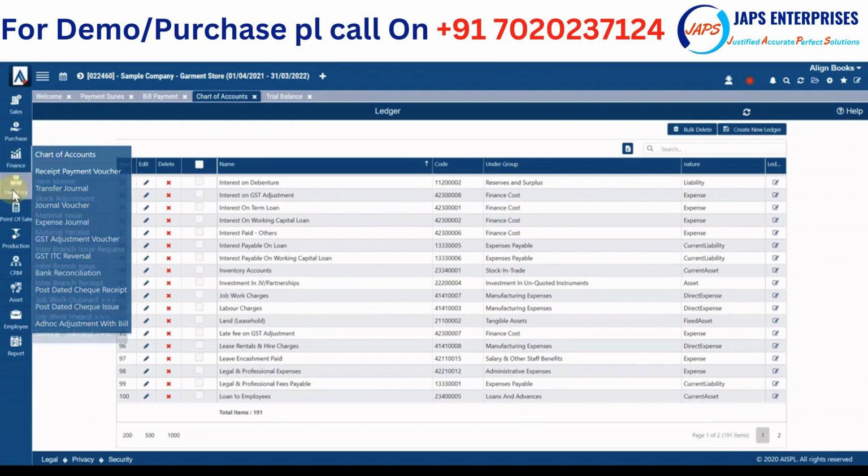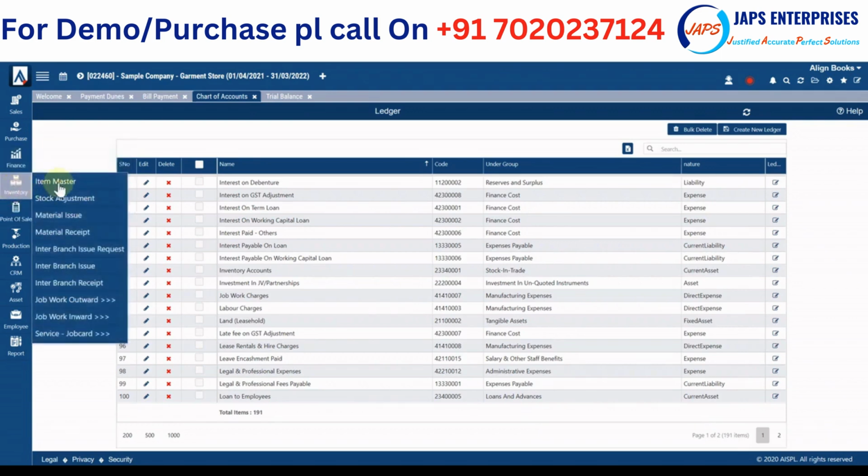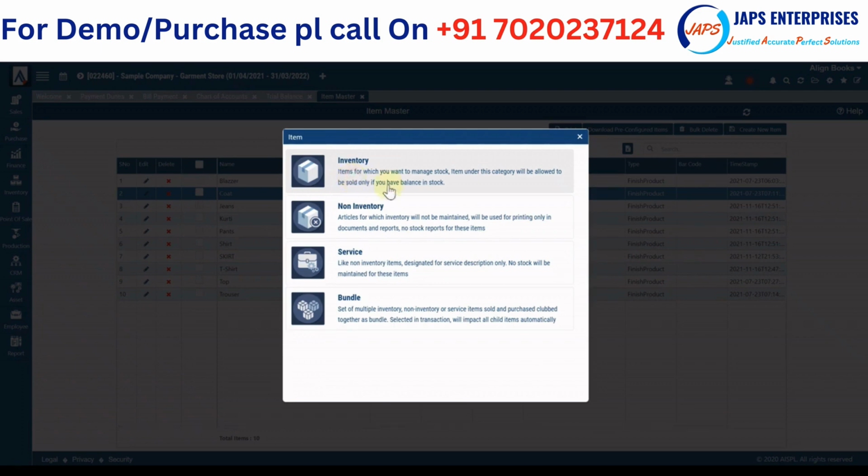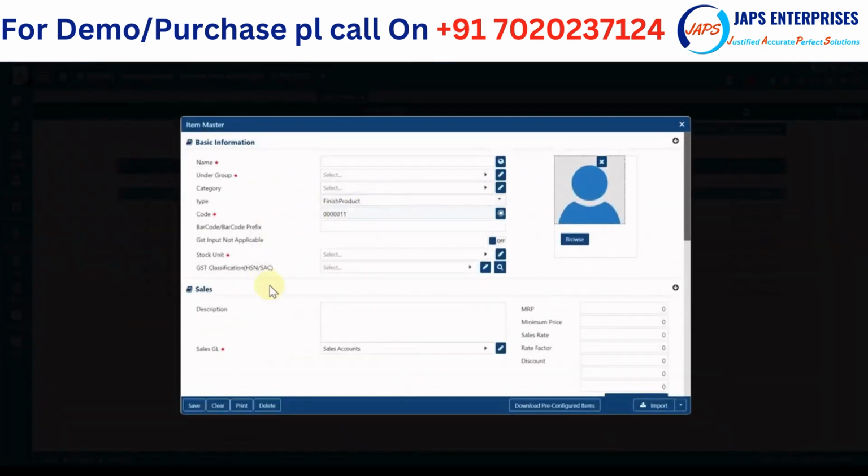If I talk about inventory modules, you have item master with advanced inventory option, where you can configure barcode. You can create items and item groups. You have hierarchical presentation of items. You can create n number of groups. And then several other advanced options like stock units, and even you can have multiple units for a single item. So you can have pack unit, stock unit.